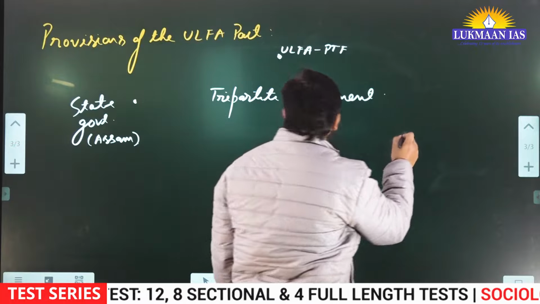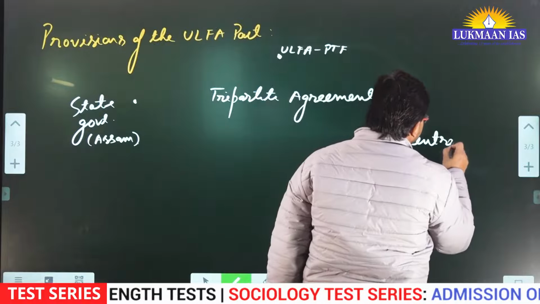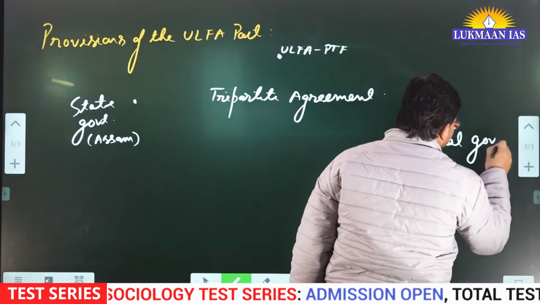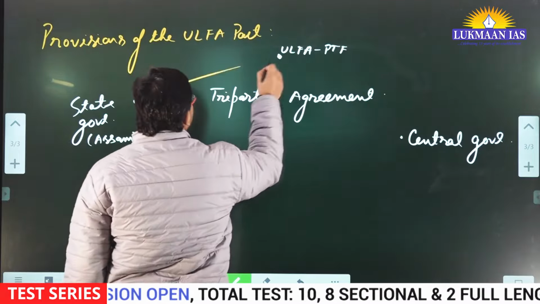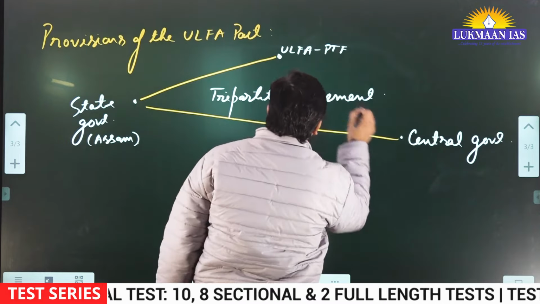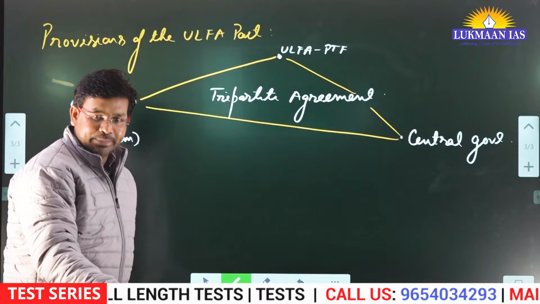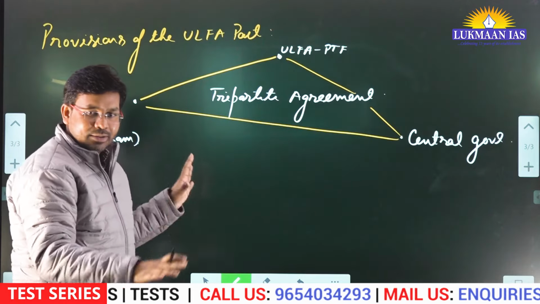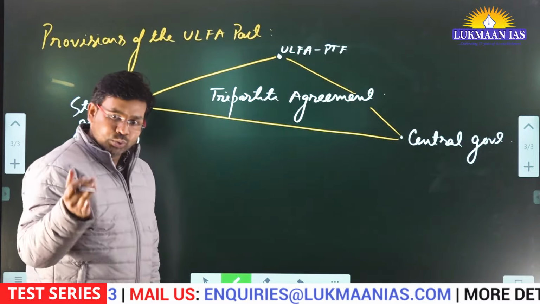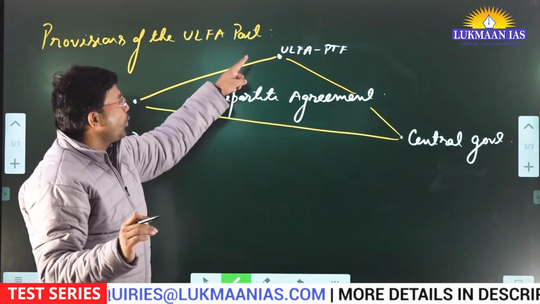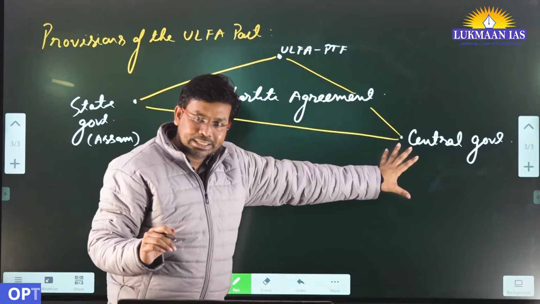On the other side, over here, let's say we have the central government, right? So these three parties have signed a pact. This is the thing. It is a kind of tripartite agreement. You can make a better triangle of it. So it's a tripartite agreement. In the tripartite agreement, on one side there is ULFA, on the other side there is the state government, on the other side there is the central government.